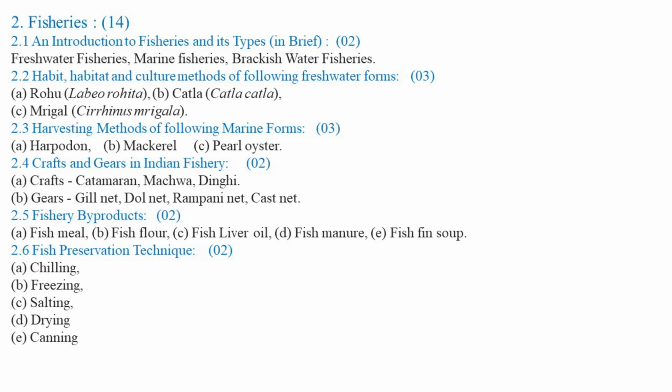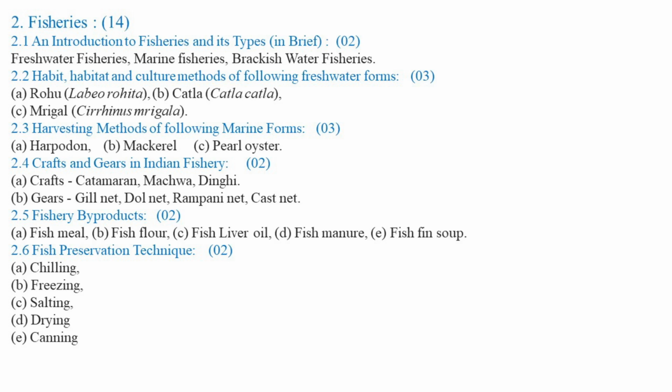And harpodon and mackerel, that is Bombay duck and bangla, are also very important fish species harvested in large quantities by using modern methods of harvesting, as large scale harvesting or catching of fish is very important to satisfy the need for fish protein for human consumption.